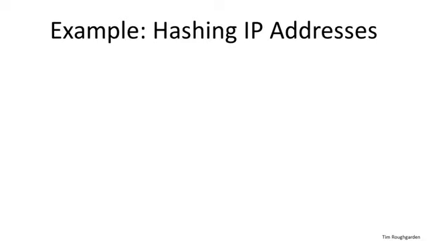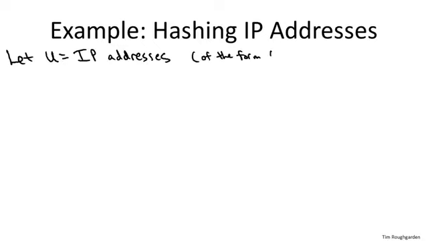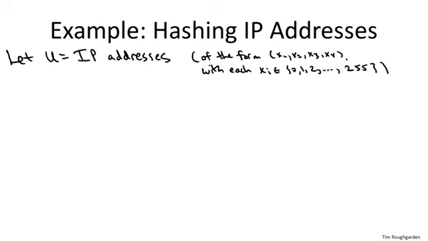In this example, I'm going to focus on IP addresses, although the hash function construction is general, as I hope will be reasonably clear. As many of you know, an IP address is a 32-bit integer consisting of 4 different 8-bit parts. So let's go ahead and think of an IP address as a 4-tuple, the way you often see it. Since each of the 4 parts is 8 bits, it's going to be a number between 0 and 255. The hash function we're going to construct is not going to be so different than the quick and dirty hash functions we talked about last video, although in this case we'll be able to prove that the hash function family is in fact universal.